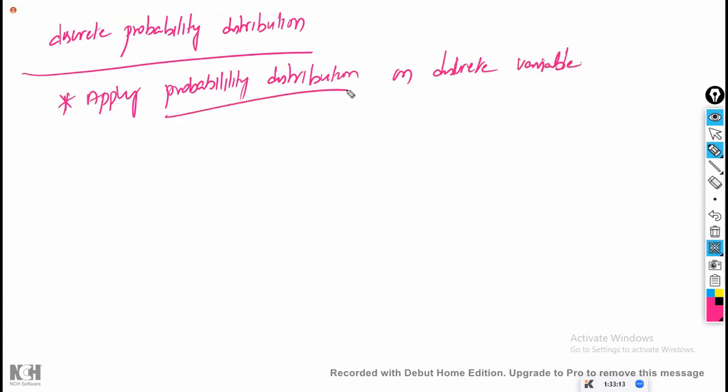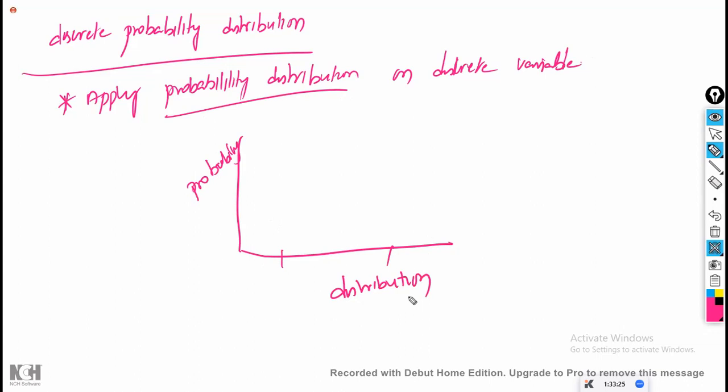Now, what is meant by probability distribution? Distribution on the x-axis and their corresponding probability on the y-axis. Probability and distribution of the data. This should be for a discrete variable, so it is discrete probability distribution.